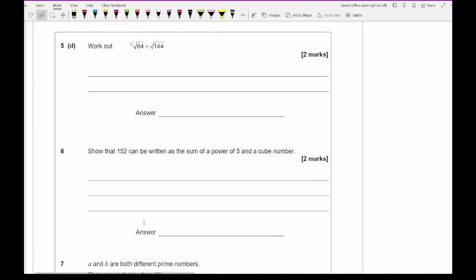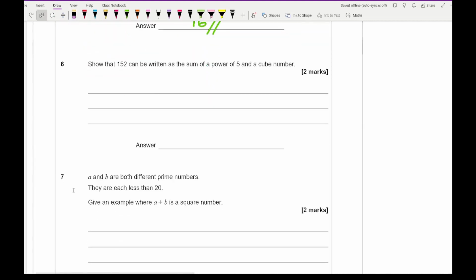Moving on to 5D, it says work out the cube root of 64. Well, which number cubed gives you 64? Well, 1 cubed is 1, 2 cubed is 8, 3 cubed is 27, 4 cubed 64. So the cube root of 64 is 4. And what number squared gives you 144? Well, that's going to be 12. So it's going to be 4 plus 12, which is 16.